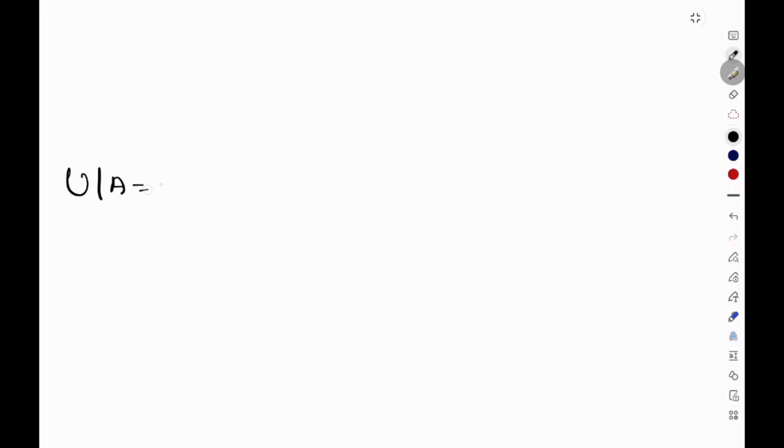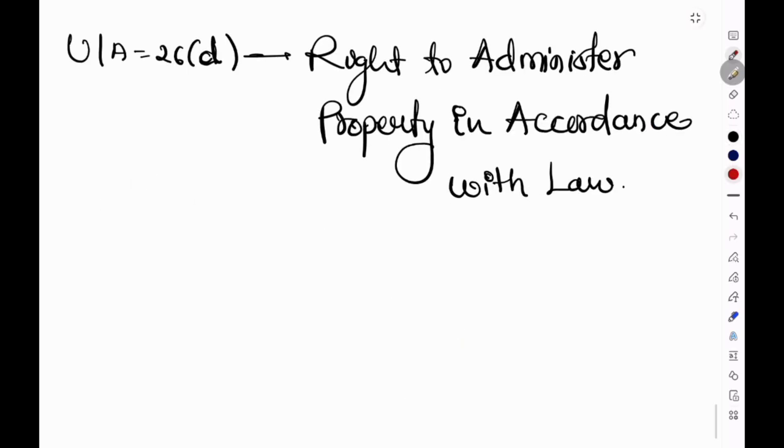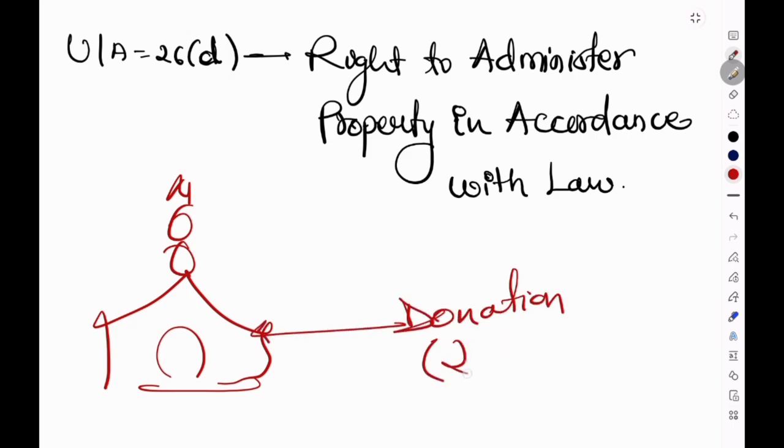So Article 26 Clause D gives what? The right to administer property in accordance with law. Imagine a famous temple that is receiving crores of rupees in donations. Donations in crores of rupees.